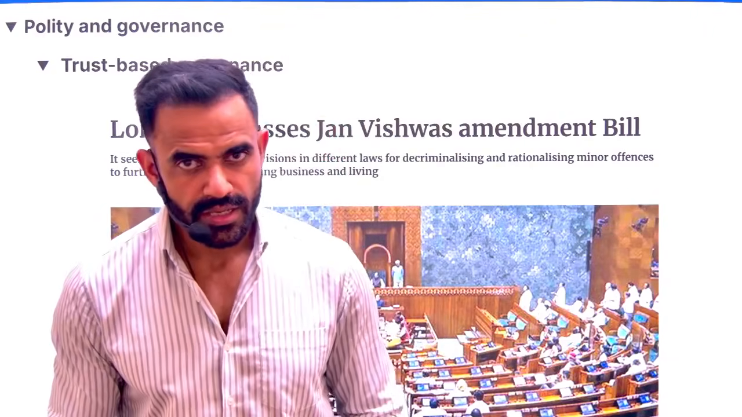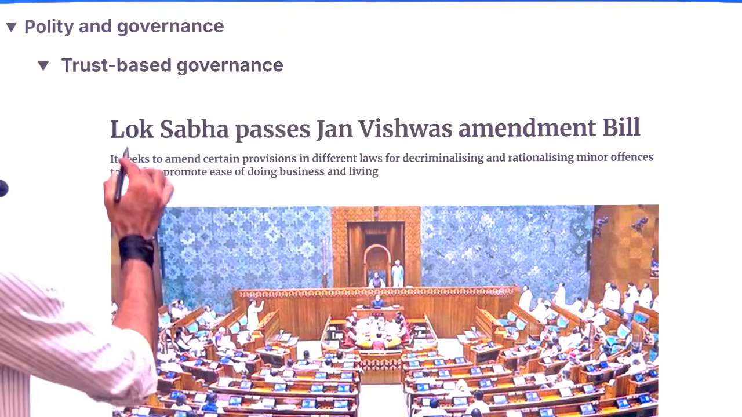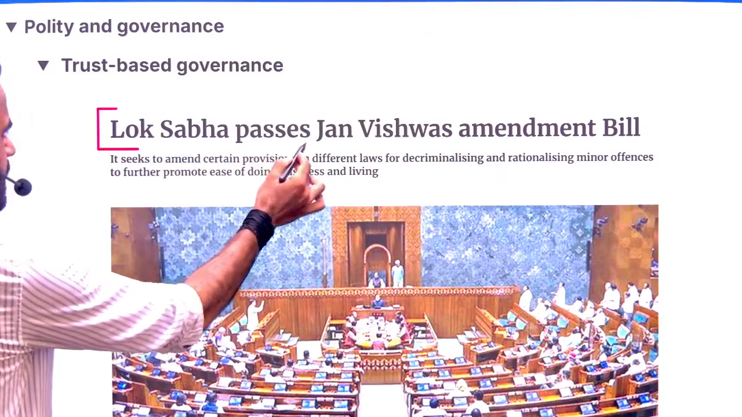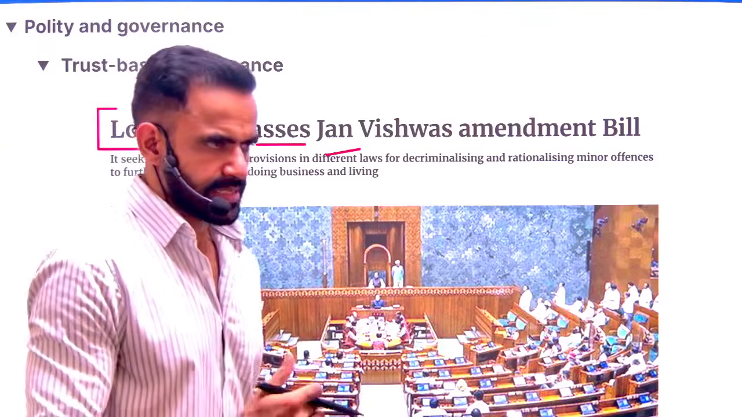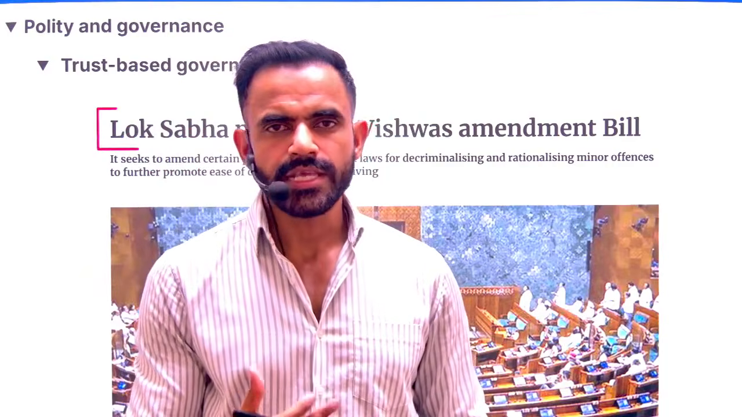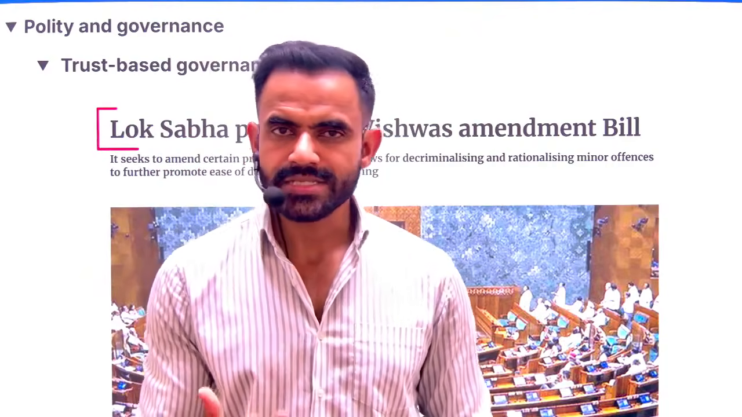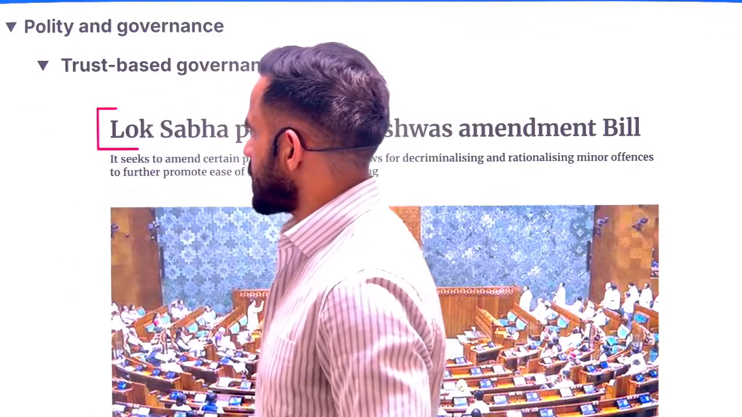So the first section is related to polity, and in that the first current affair is related to Lok Sabha passes Jan Vishwas amendment bill. So in a very simple sense, let's try to understand this entire thing. Government want to improve the ease of doing business in our country. What is ease of doing business? Understand, a few terms are important from your exam perspective.